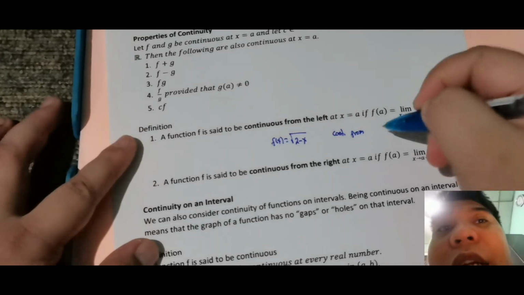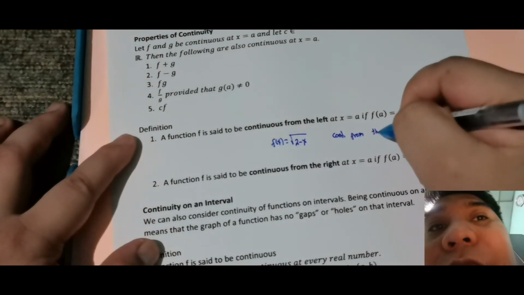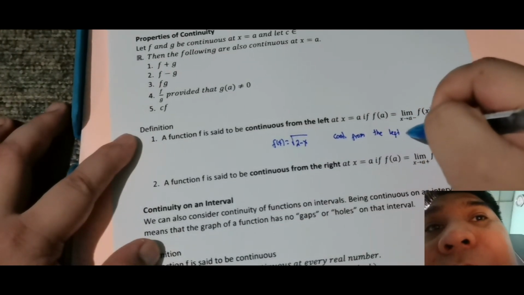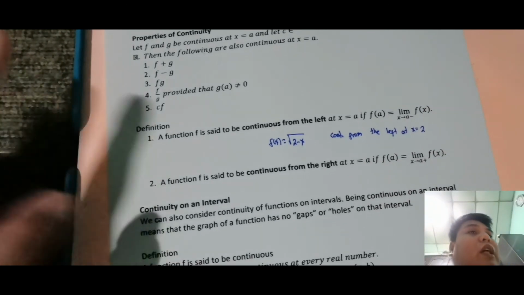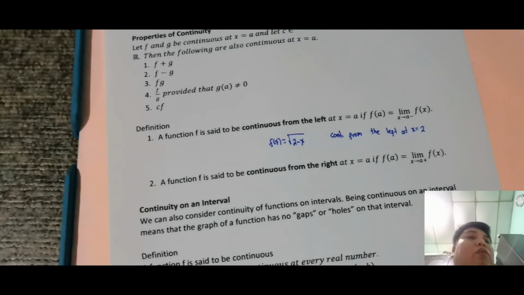So, continuous lang siya from the left at x is equal to 2. Okay, ulit, hindi siya continuous from the right kasi kunyari 2.00001 something. So 2 minus yun, may negative 0.0 something. Square root ng negative 0.0 something is imaginary. Okay, so hindi real number. So therefore, continuous lang siya from the left at x is equal to 2.